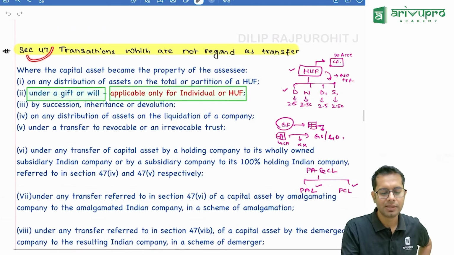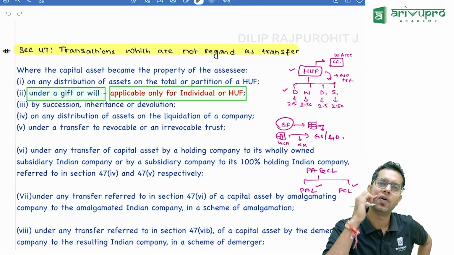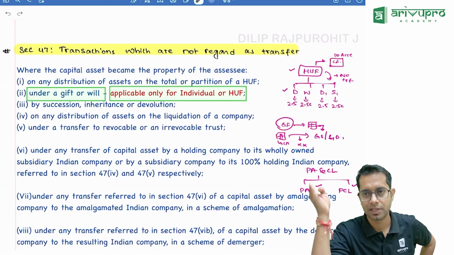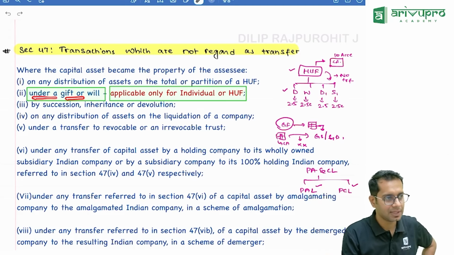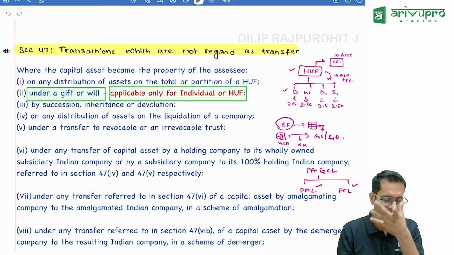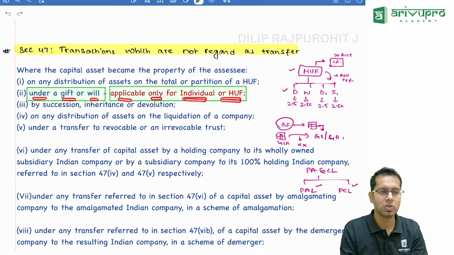Now, we discussed the gift cases, correct? If you are gifting a capital asset, we saw that gifting is no transfer, cost to previous owner, something like this we take, correct? Now this gift provision is applicable only if the property is gifted by an individual or an HUF.